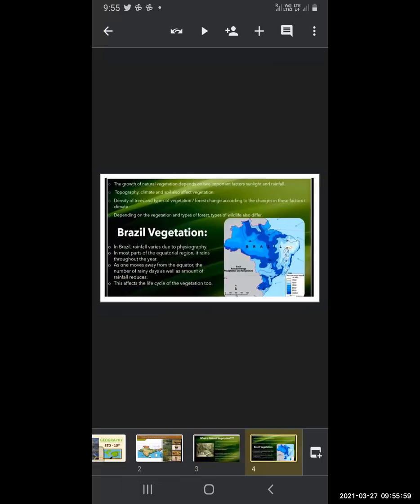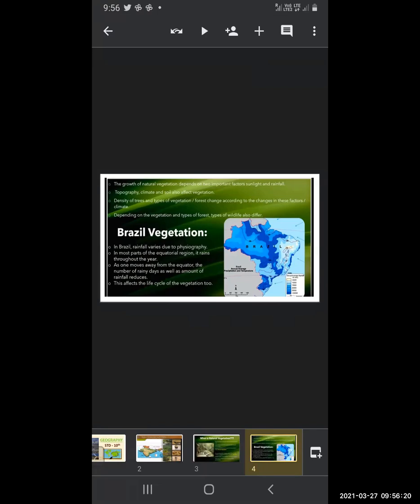The growth of natural vegetation depends on two important factors. Which are those important factors? Those are sunlight and rainfall. These two are the very important factors for the growth of any vegetation.